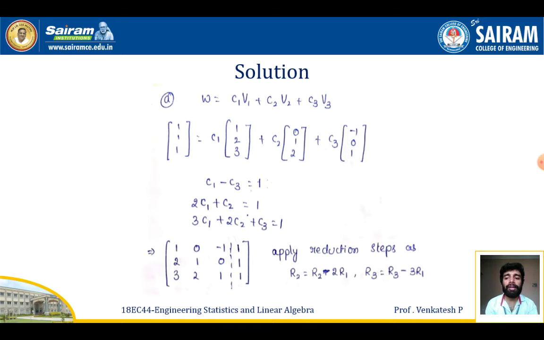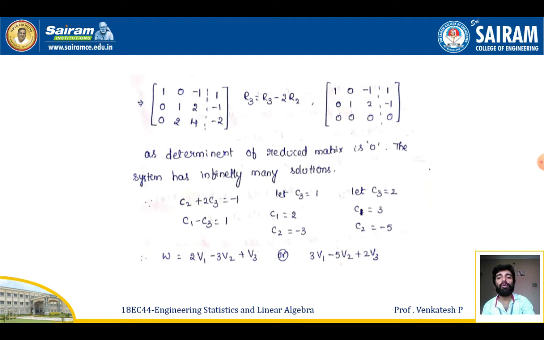I get the augmented matrix (1 0 -1 | 1), (0 1 2 | -1), (0 2 4 | -2). Again, to make this entry zero and get the echelon form, I make R3 equal to R3 minus 2 R2. So I get 1 0 -1 equal to 1, 0 1 2 equal to -1, and 0 0 0 equal to 0.